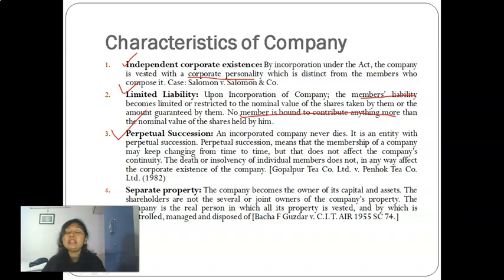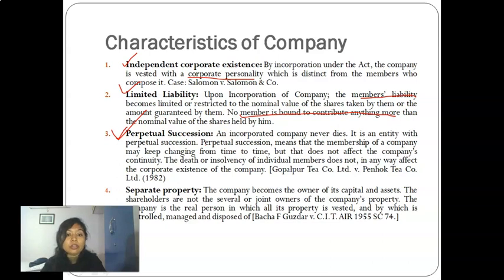The legal way is winding up. A company cannot come to an end just because its promoter died. So it's an entity with perpetual succession. The term we use here is perpetual succession, so you have to remember this term. Perpetual succession means the membership of a company may keep changing from time to time, but that does not affect the company's continuity.